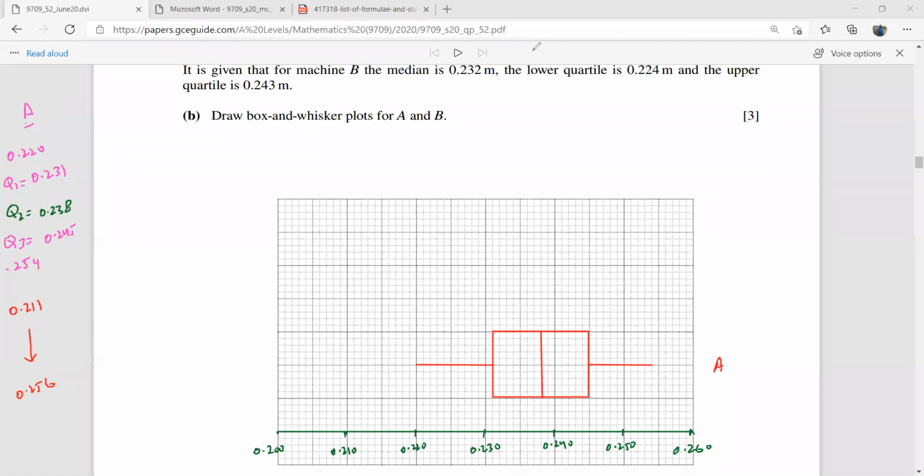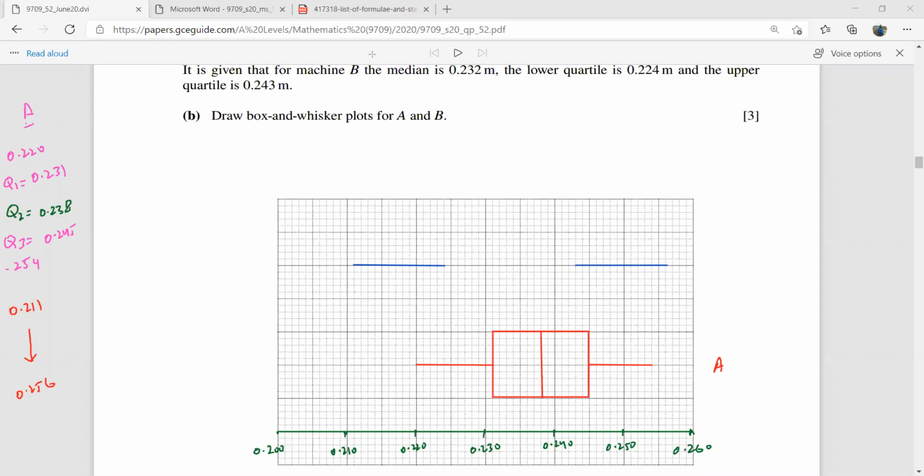Now let's draw this for B. Now B starts from 0.211. So here is 0.211. Okay, and its lower quartile is at 0.224. 0.224 is here. Its upper quartile is 0.243. 0.243 is here. And its last value is 0.256. Here it is, 0.256.